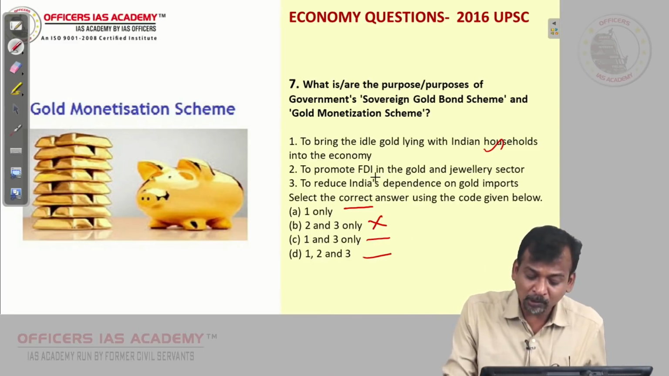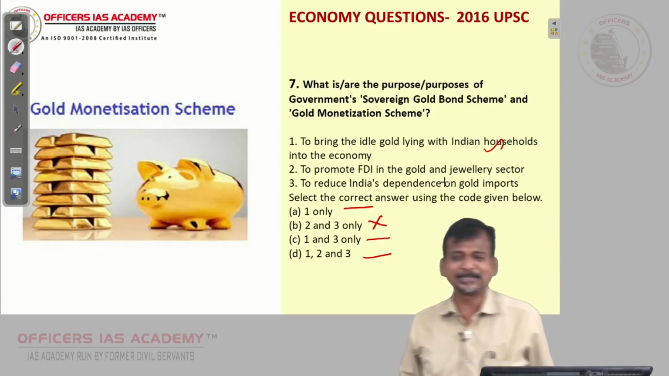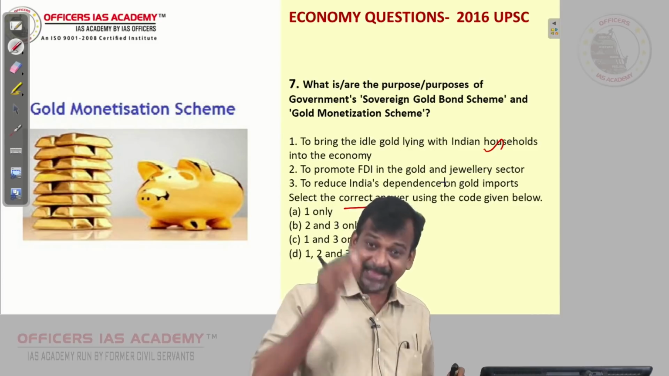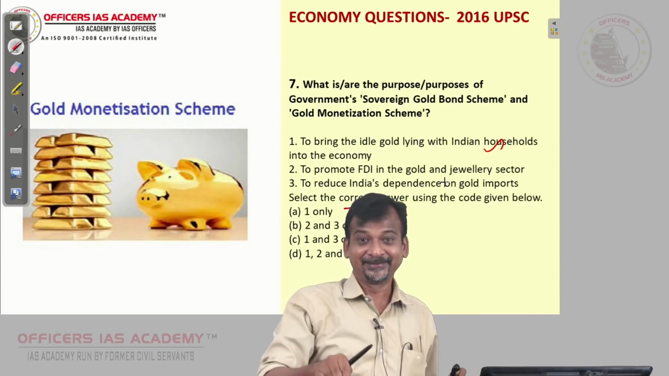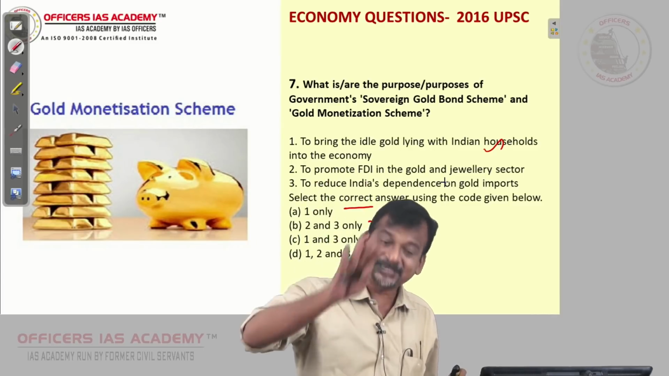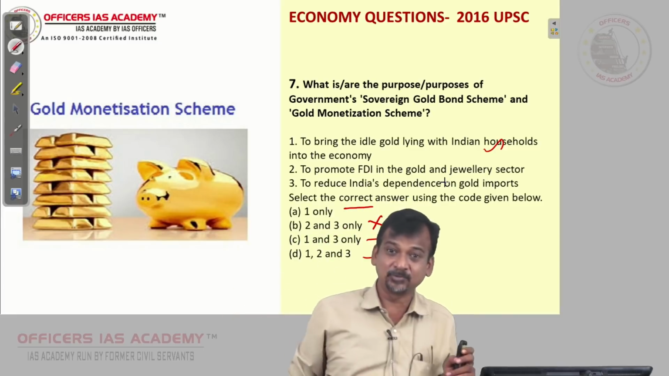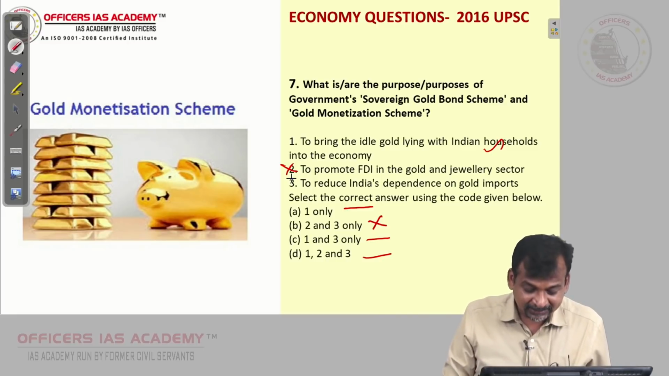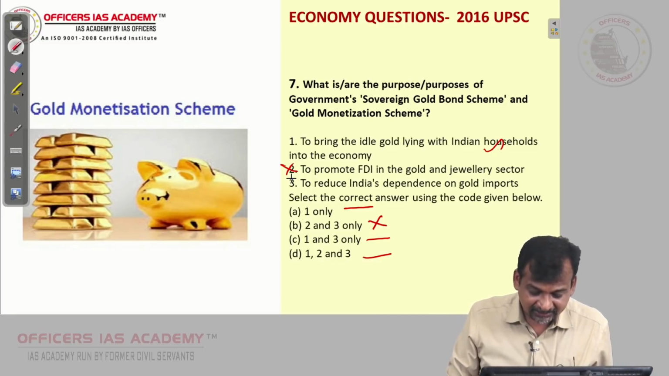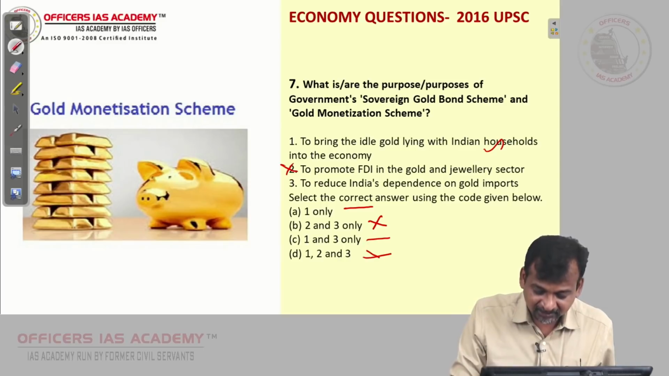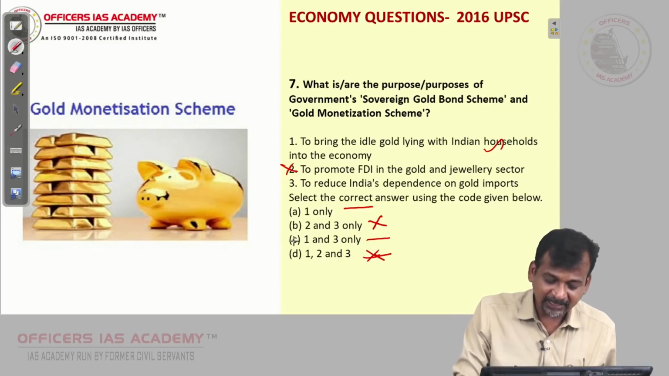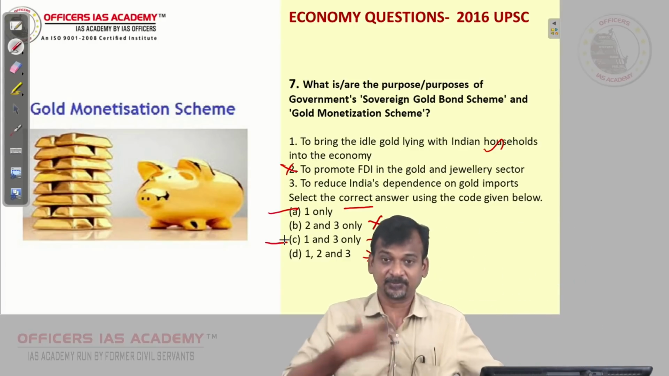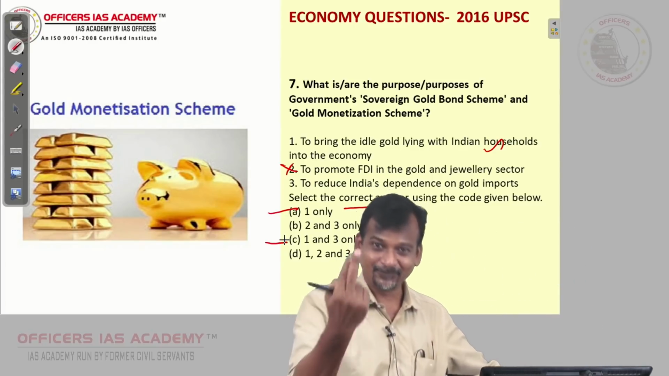Second, to promote FDI in gold and jewelry sector. Not at all. Where is the foreign direct investment? Actually, we don't want to import gold at all. Okay, means as much as possible we have to reduce. For that reason this scheme was there. So 2 is not there. If 2 is not there, then let me see which can be the answer. Oh, 2 is not there means this is gone, D is gone. So either A or C. Now chances of getting correct answer is 1/2 now, probability.